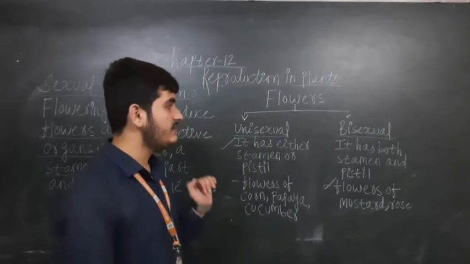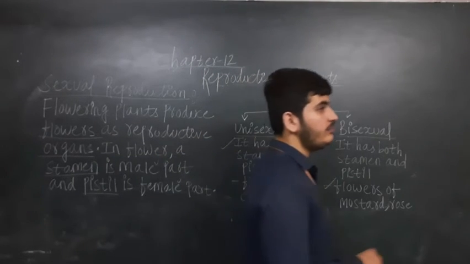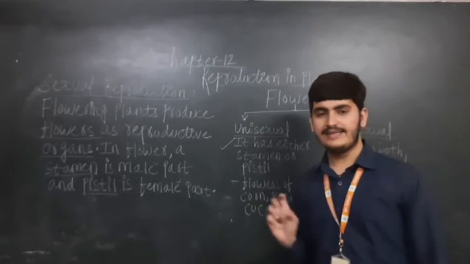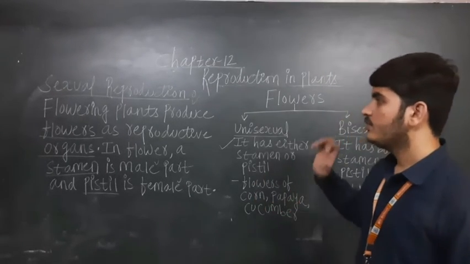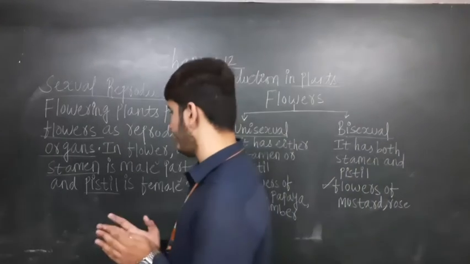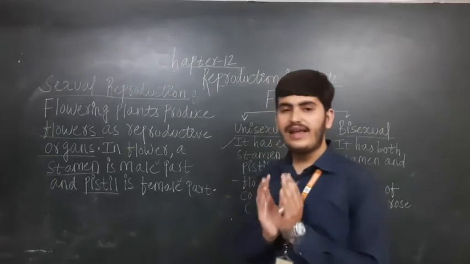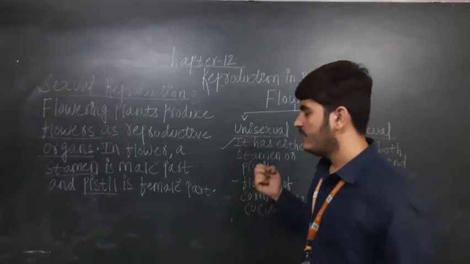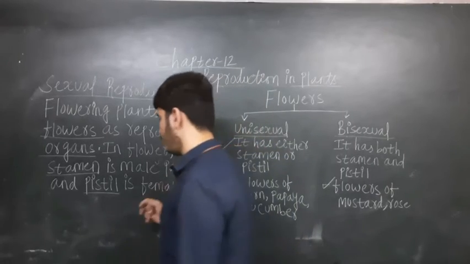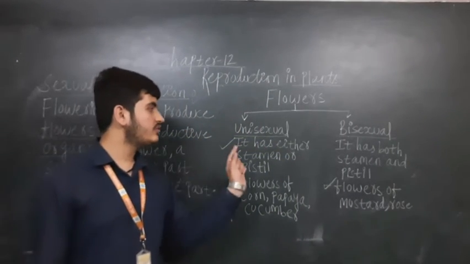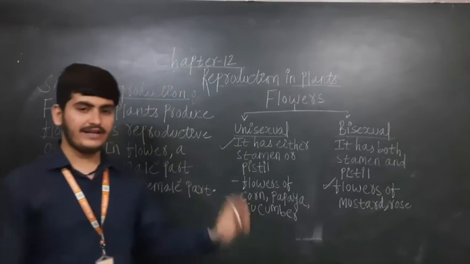So let's see again. Sexual reproduction means when both male and female are involved in the process, that is known as sexual reproduction. Flowering plants produce flowers as the reproductive organ of a plant. In a flower, a stamen is the male part and a pistil is the female part. We call stamen the male part and pistil the female part. In flowers also 2 types are there, unisexual and bisexual.